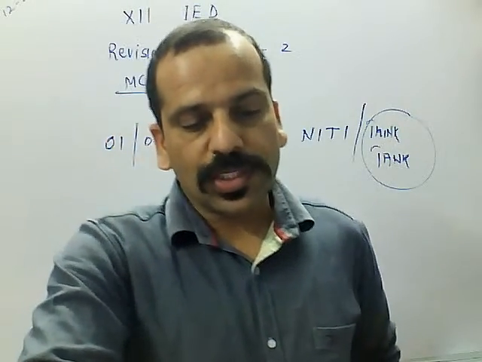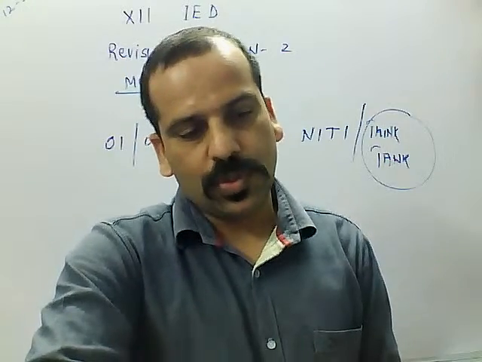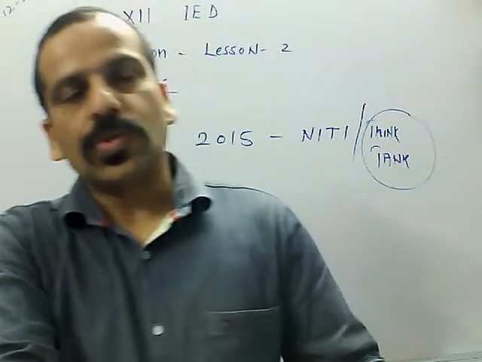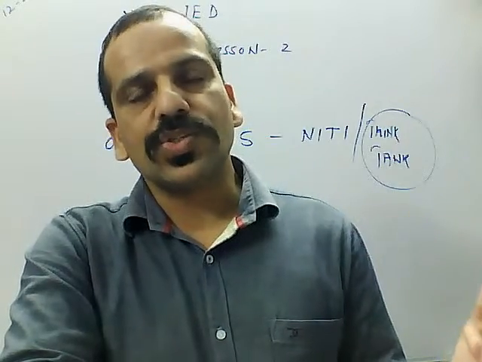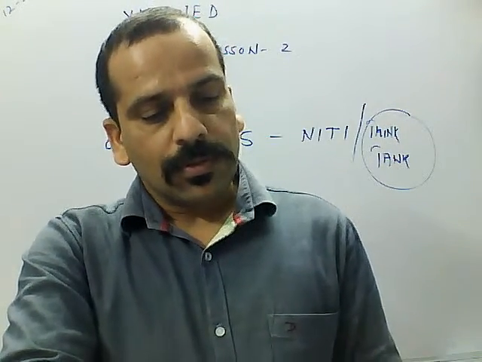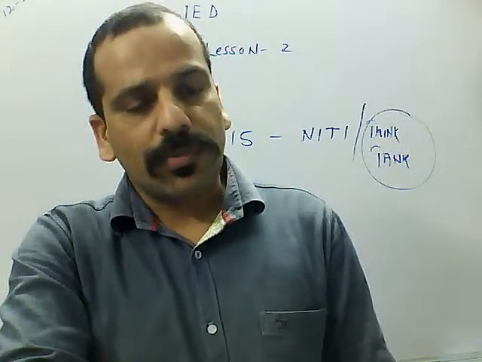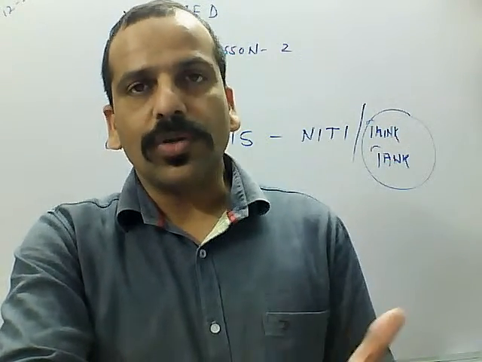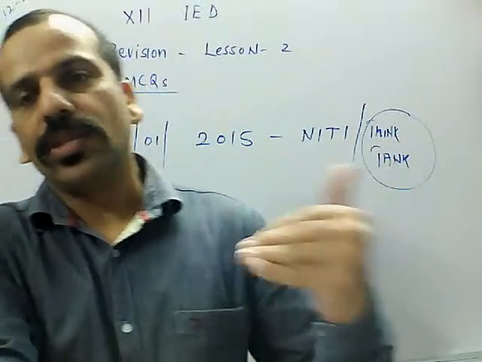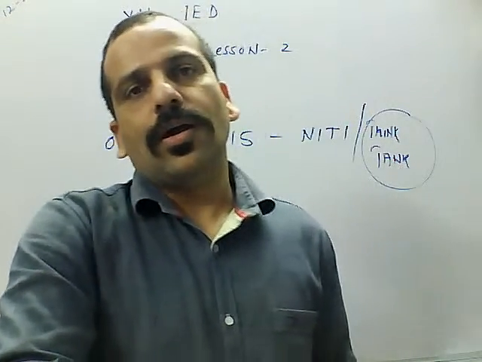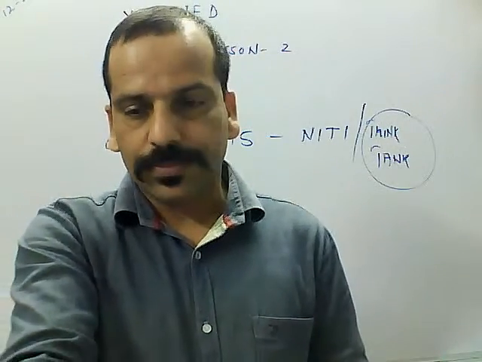Third, it promotes modernization and overall prosperity. And last, all of the above. So all of the above is the right answer. Industries lead poor countries to develop, provide employment opportunities, and promote modernization. All these points are in favor of industrialization of the economy.